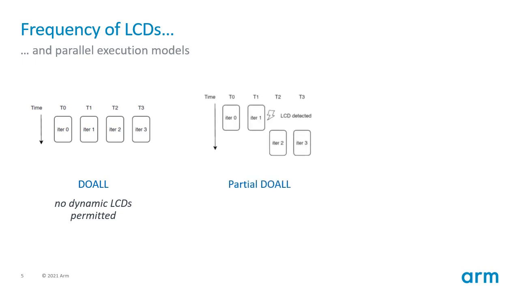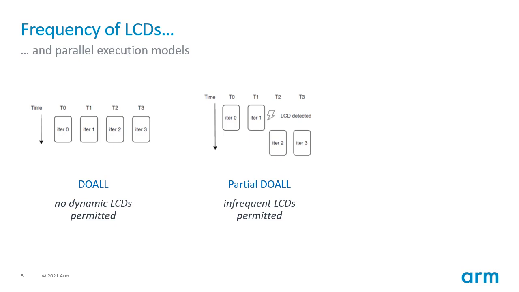Next is the partial dual model, which relaxes the dual model's constraints on infrequent register and memory dependencies. This model implements a transactional execution-like scheme where each iteration maintains a read and a write set, and if a read set conflict is detected against a predecessor iteration, the younger iteration must restart. It supports predictable register dependencies in the same way. A misprediction leads to a restart of the iteration with a correct value.